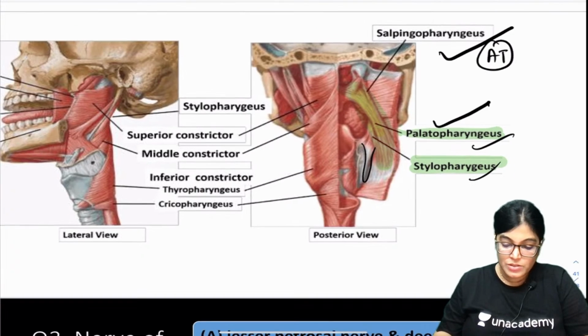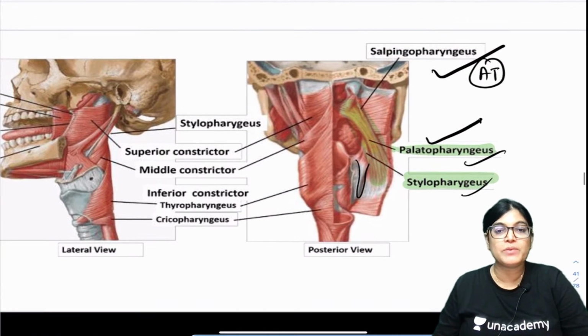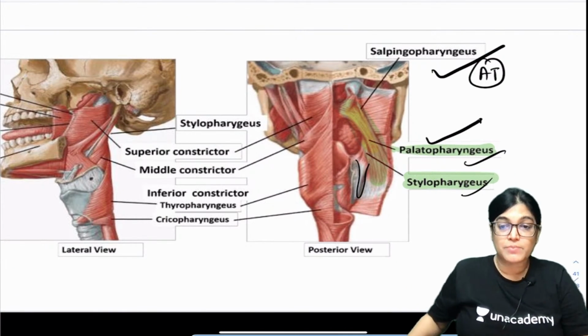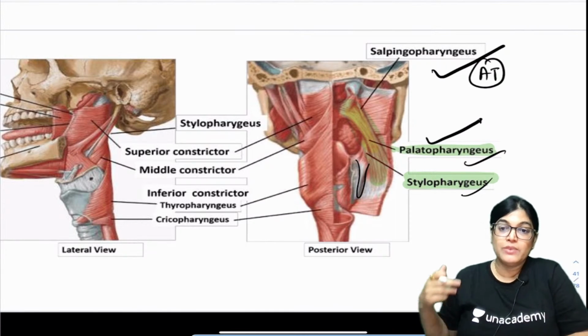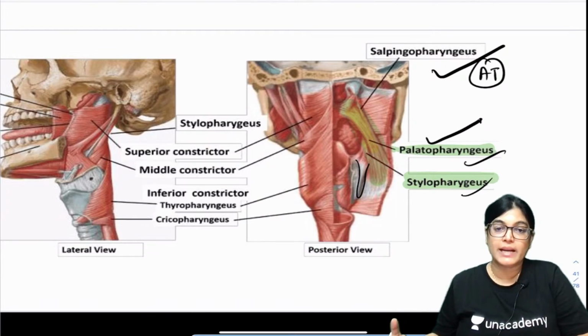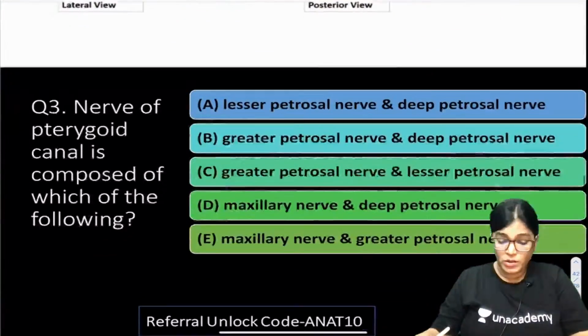So we are done with this. In short, I have just briefed you about the pharynx muscles. When we reach the topic of the pharynx, I will give you more detail of each individual muscle's attachments. Let's move on to the third MCQ.